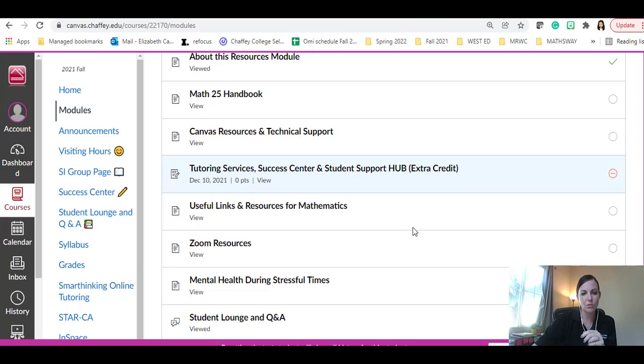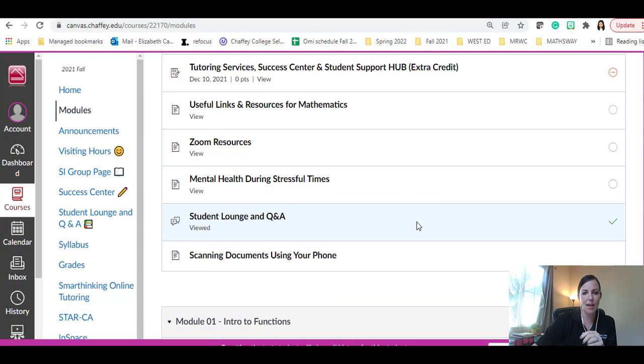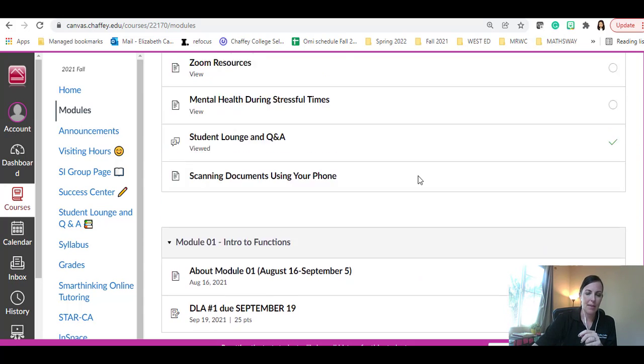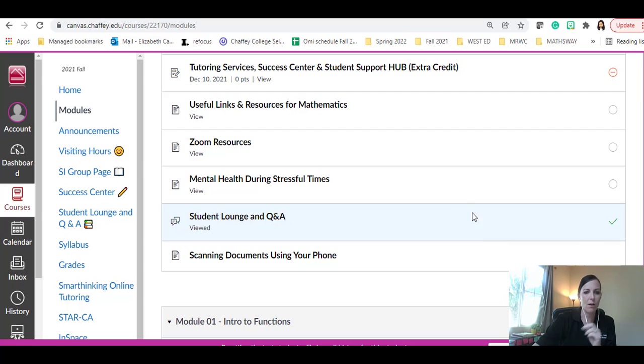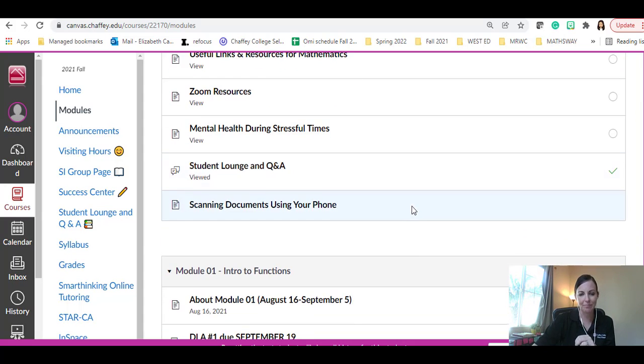Down below, there are some resources that you can look into and check out if you'd like. And that's going to be open all the time. So if you're like, oh, I need tutoring, you can click on this and see more information about that. Or, oh, I need to find that student lounge and Q&A and what's that about? You can click on that.